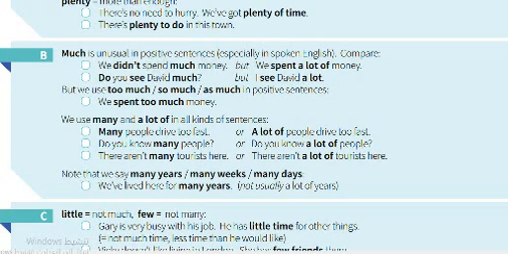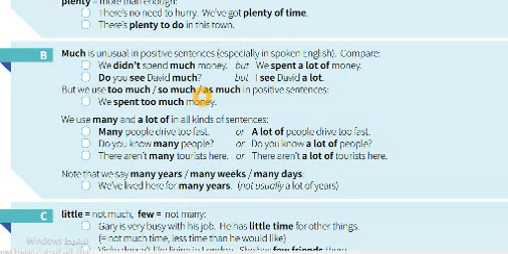We didn't spend much money. So we have here negation, didn't, and we have much. We spent a lot of money. It means it's also too much. Do you see David much? It means, do you see David quite often, from time to time? Here, do you see David much, quite like from time to time? I see David a lot.